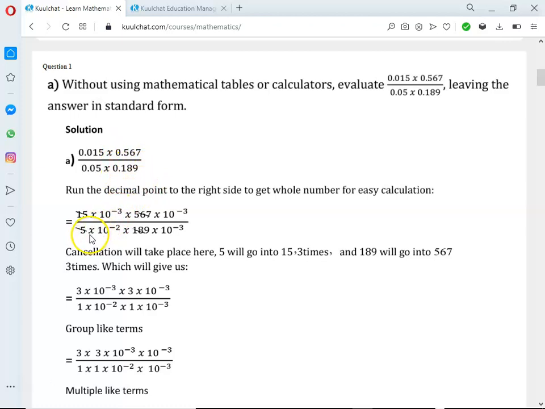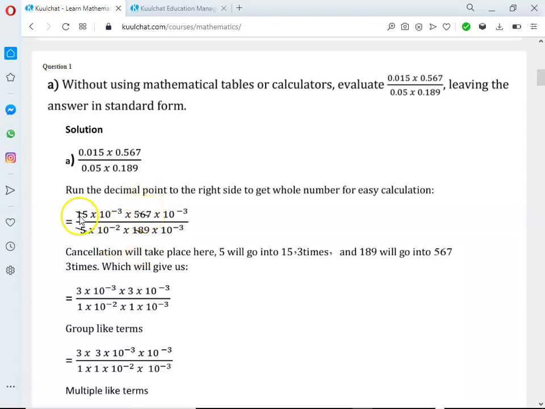So here cancellation has to take place. Ask yourself which number can go into any of the other numbers. If it can, fine, then you cancel. If it can't, you just leave it. Here you can see that 5 can go into 15. So 5 will go into 15 how many times? 3 times. And also 189 can go into 567, 3 times.